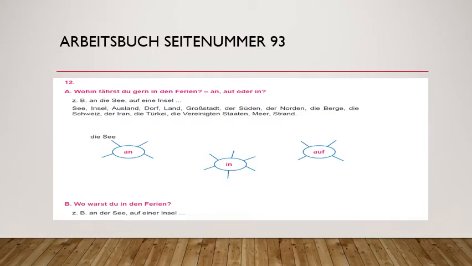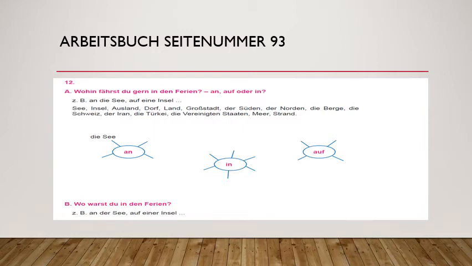Ich war im Land. Großstadt is die Großstadt, so it will be there. Ich war in der Großstadt. Now for Süden and Norden, masculine, so it will be converted into dative with dem. Ich war in dem Süden oder im Süden, im Norden. Now the Berge is plural. So dative plural, if you remember, it is den plus n. So here it will be Ich war in den Bergen.